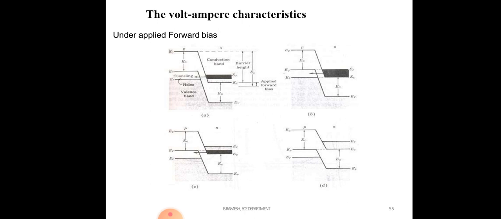After a certain voltage, when it reaches the maximum barrier voltage, in the P region your Fermi level is close to the barrier, and similarly in the N region.